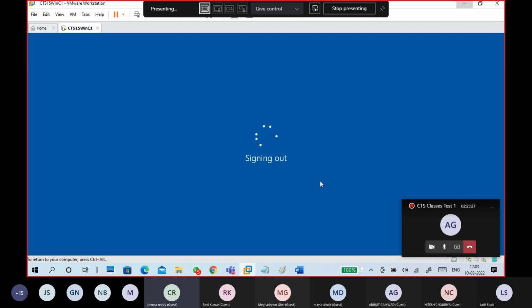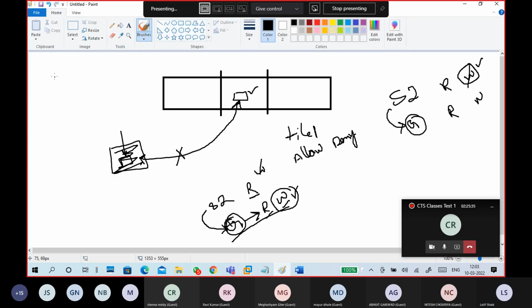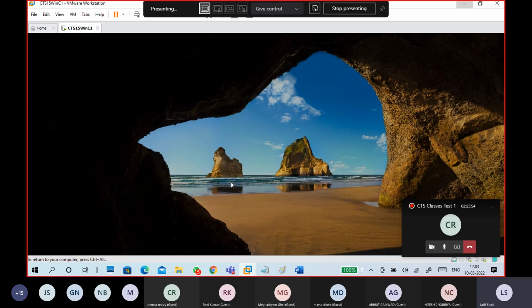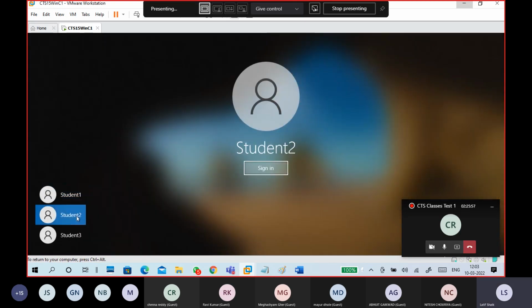Sir, directly you can switch to student node 2, no, sir? Very good. You can do switching. Instead of sign out and sign in, you can do switching. But there is a difference between sign out and sign in and switching from one user to another user. So meanwhile, login takes time. So I'm selecting here student 2. Sign in.